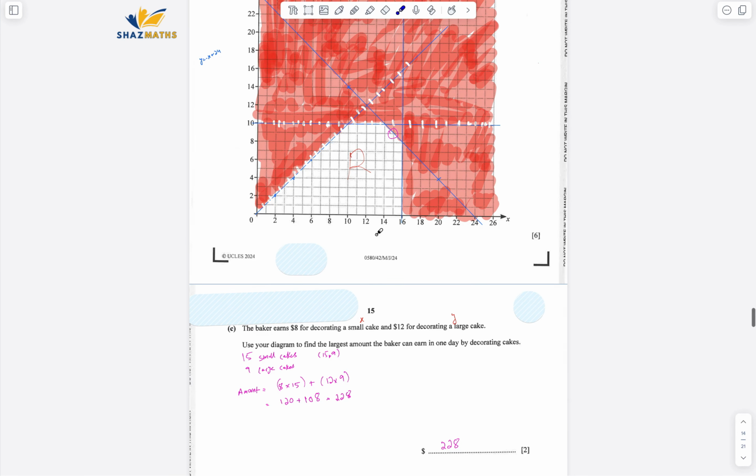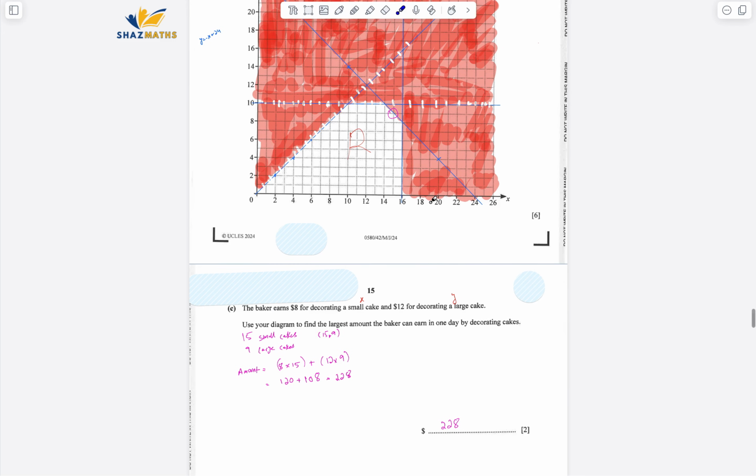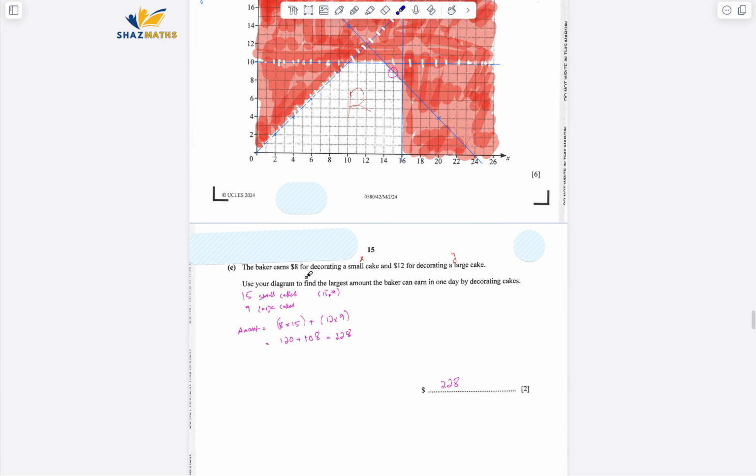That is the wanted region. We have shaded all the unwanted. It says the baker earns $8 for decorating a small cake and $12 for decorating a large cake. Use your diagram to find the largest amount the baker can earn in one day by decorating the cakes.